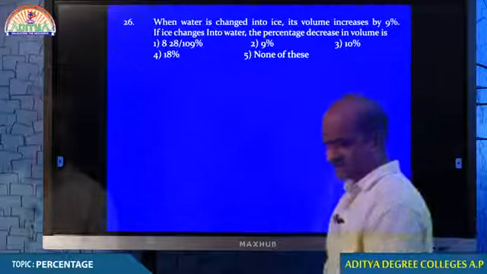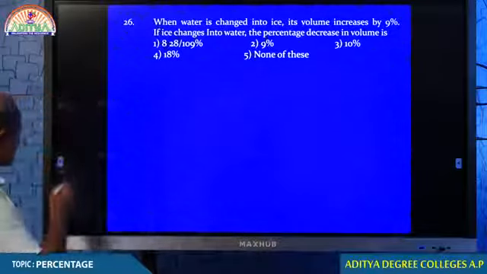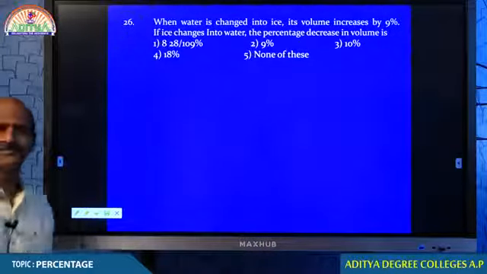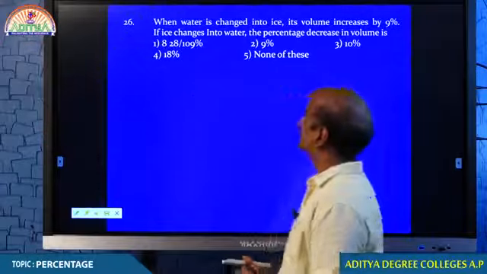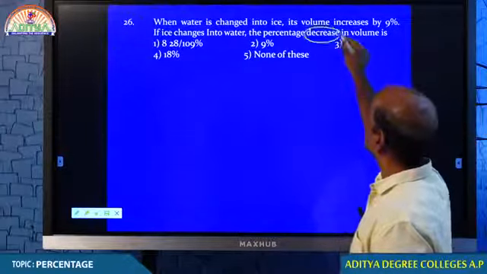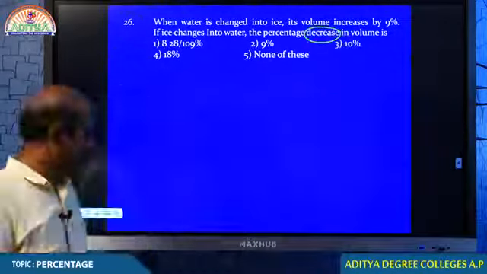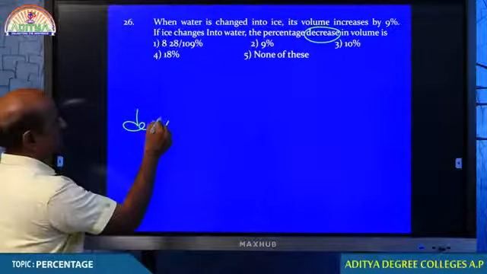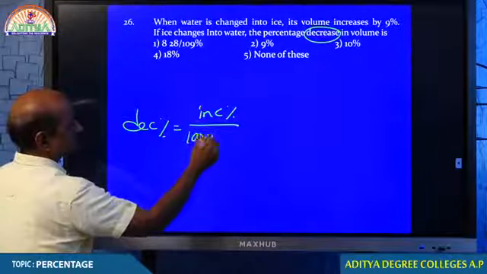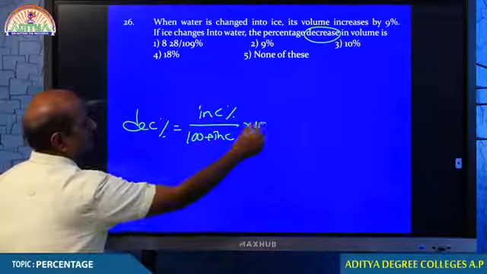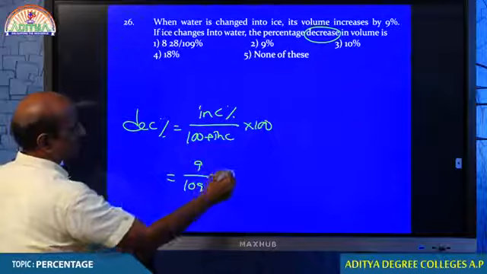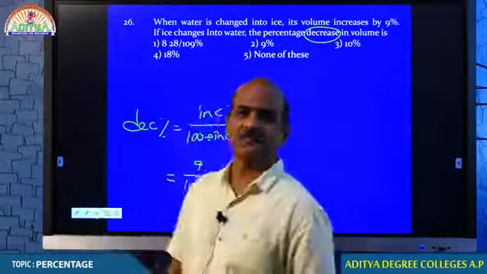Wonderful, excellent. Very good. Congratulations. Well done. Yeah, that should be the response from your side. So, what you did and how you did it? If volume increases by 9%, then the percentage decrease... If that increases, this decreases. Percentage decrease is given by the formula percentage increase by 100 plus percentage increase into 100. Well done students, I appreciate your sincere effort. You got it right. That's very good.